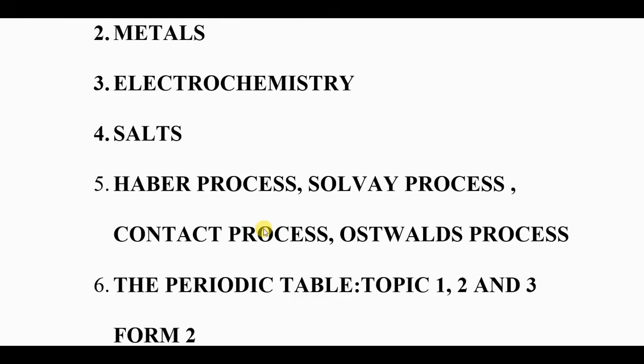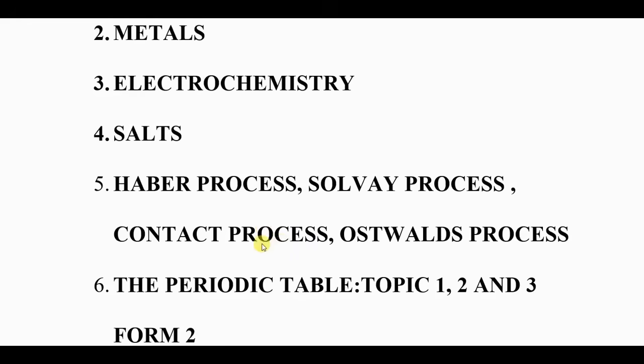Oleum, the reaction where oleum is formed, and why sulfur 6 oxide is not directly dissolved in water. It is first dissolved in sulfuric acid and then diluted later in the dilution chamber. Those are the things you must know before you go to an exam room for paper 2.